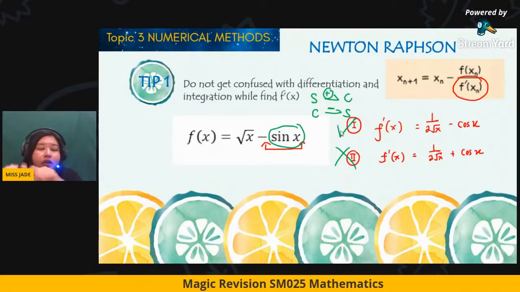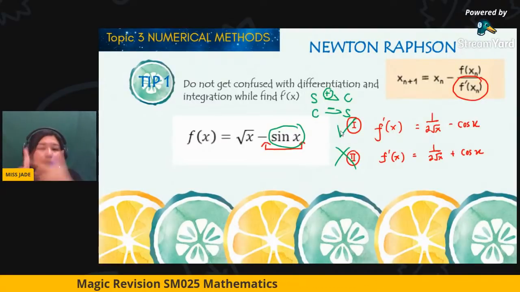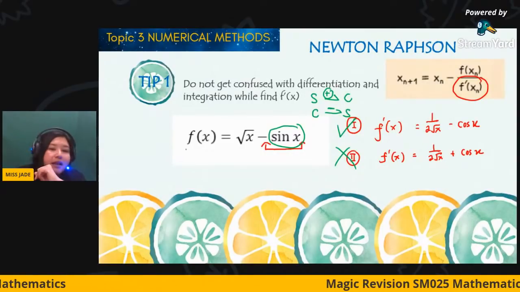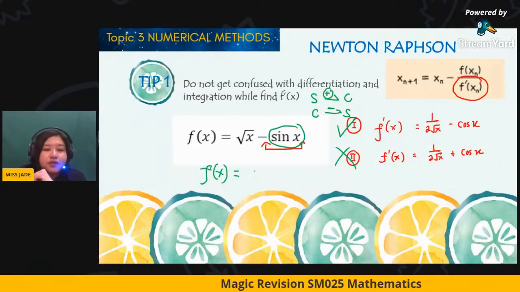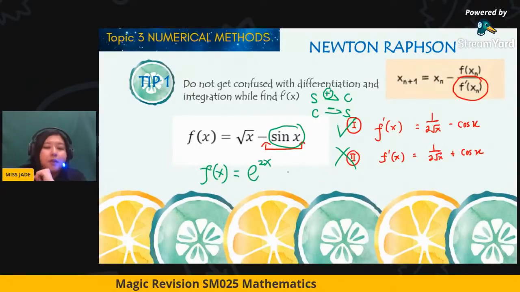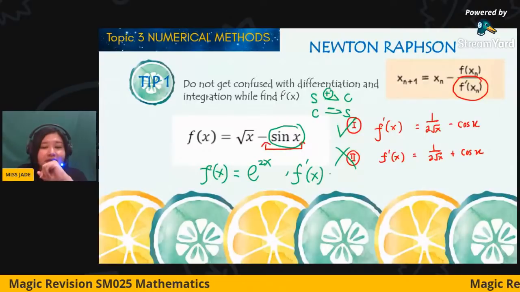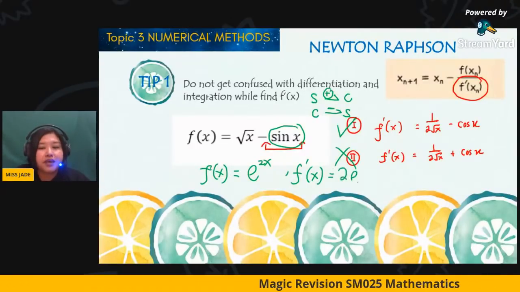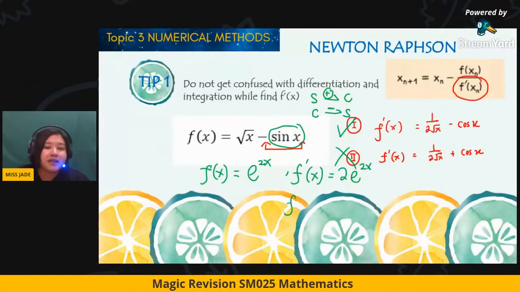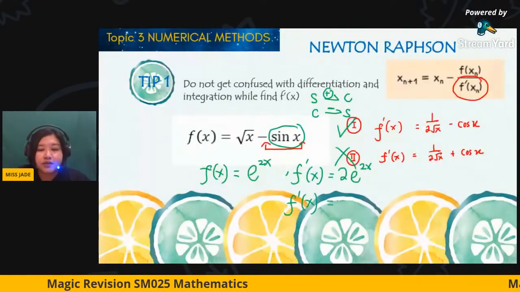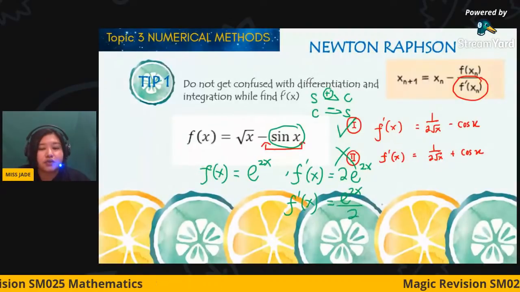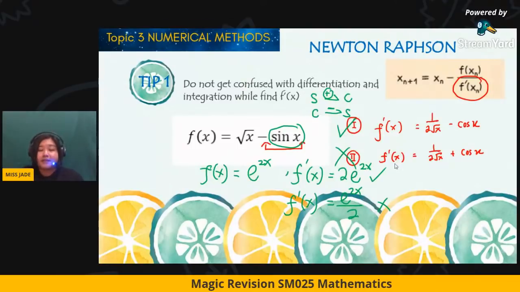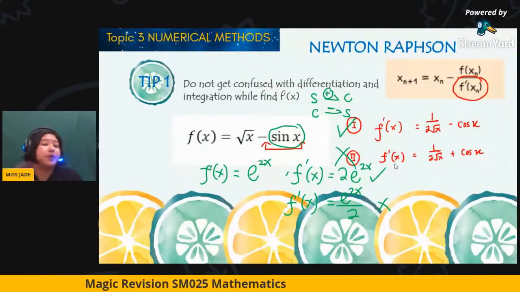Other than trigonometry, the second function where I'm worried you will tend to make a mistake is the exponential. For example, f(x) equals e to 2x. So my dear, what is the f prime x? Because you have done so much integration this semester, it should be 2e to 2x. But students tend to answer f prime x equals e to 2x over 2. So this one is wrong and this is correct. This is a tip for Newton-Raphson that you must be clear on before you start to do the question.